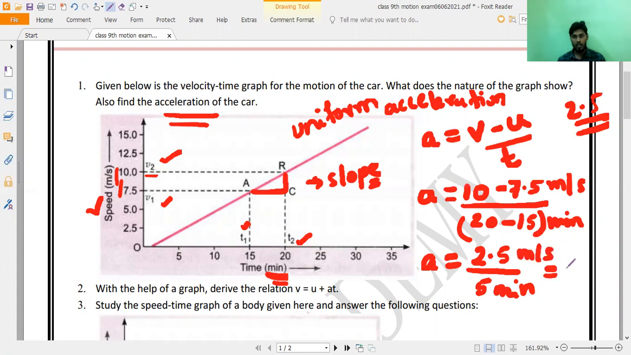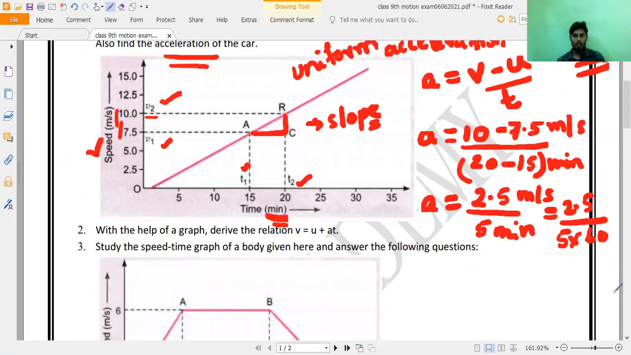So I can write 2.5 divided by 5 minutes. 1 minute equals how many seconds? 60 seconds. So acceleration A equals 2.5 divided by 5 into 60, which is 300 seconds. So 2.5 divided by 300.